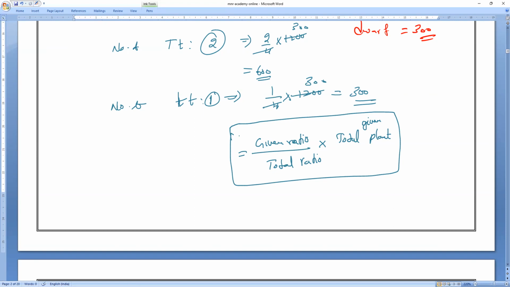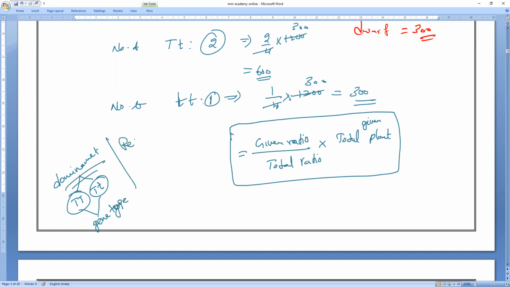Either they are asking pure or total. Be very careful, because for tall, a dominant one, there are always two possibilities: capital T, small t. So two genotypes will form, two possibilities for the dominant one.